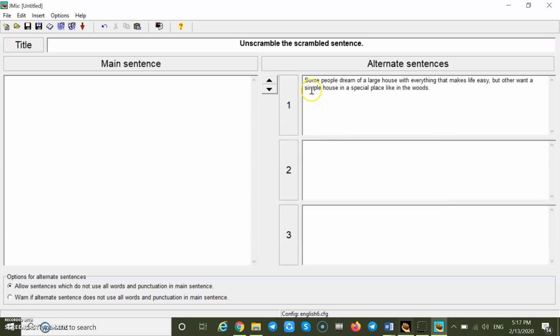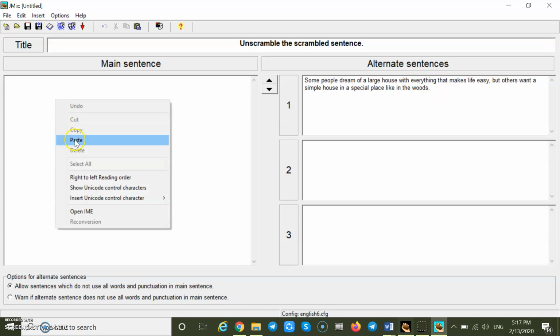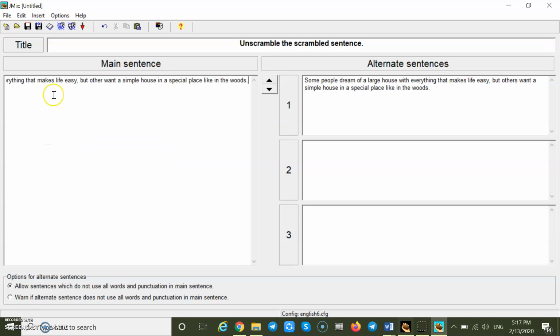My sentence is: some people dream of a large house with everything that makes life easy, but others want a simple house in a special place like in the woods. As you see, it is a long sentence, and dividing it into words creates many possible correct answers. We can make it shorter, cut it in half, or we can put it here but divide it into longer chunks. For example,